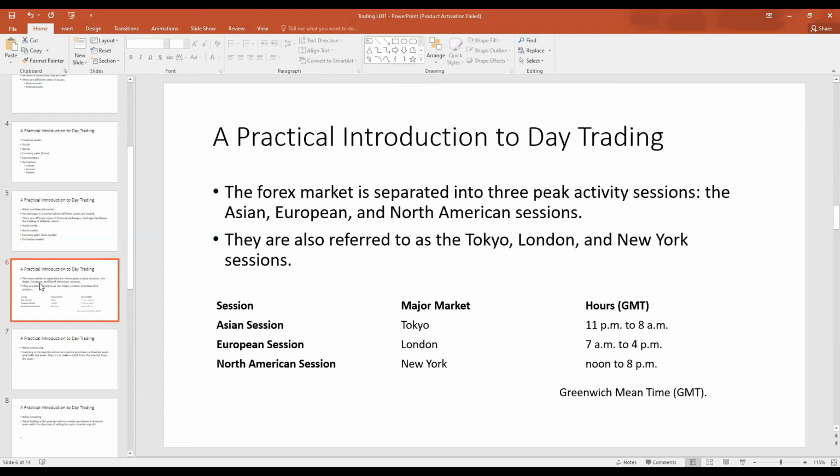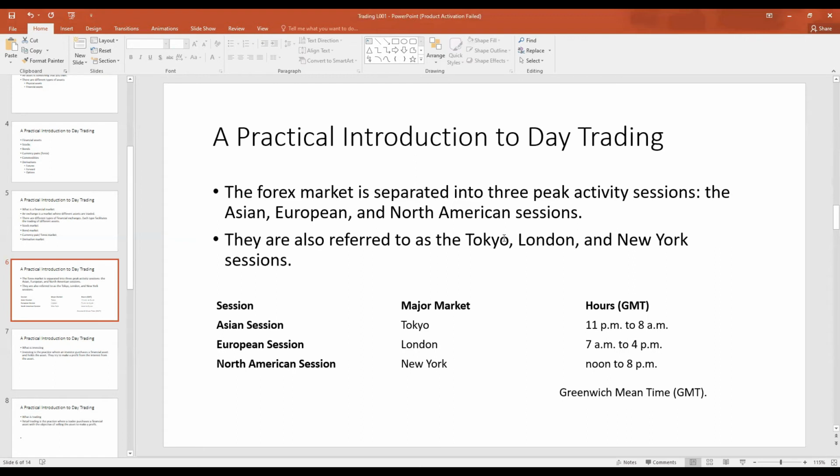So the forex market is separated into three major peak activity sessions. The main sessions are the Asian session, the European session, and the North American session. Some people refer to the Asian session as the Tokyo session. Some people refer to the European session as the London session. And some people refer to the North American session as the New York session. This is because these are popular exchanges on these markets.